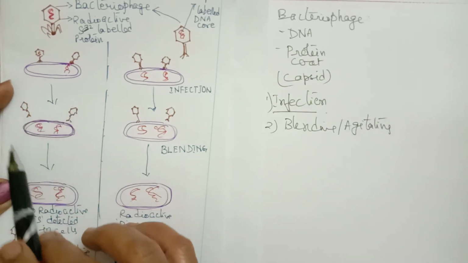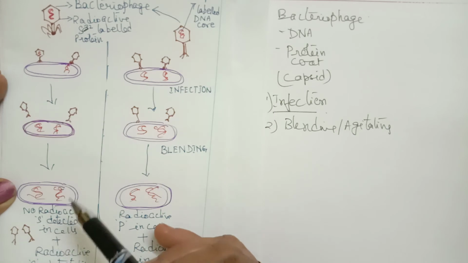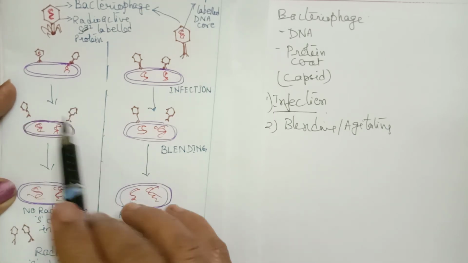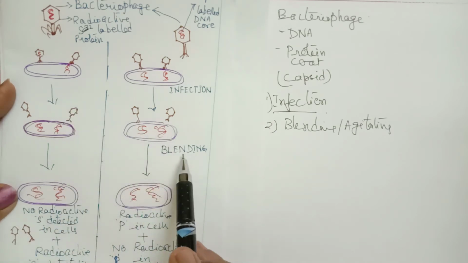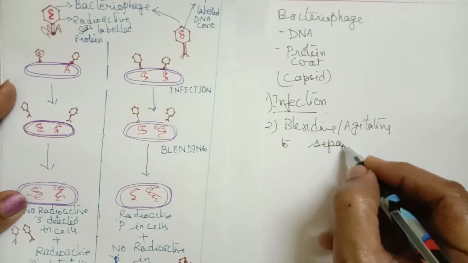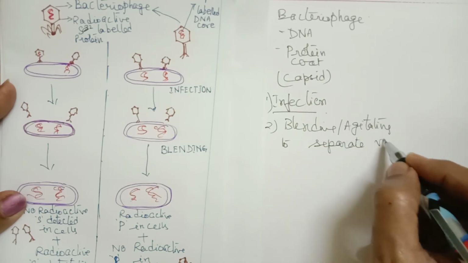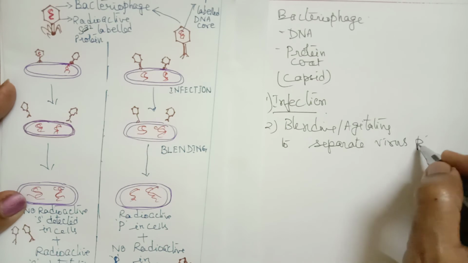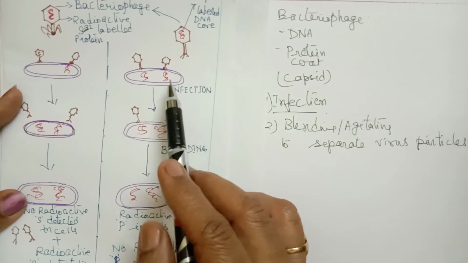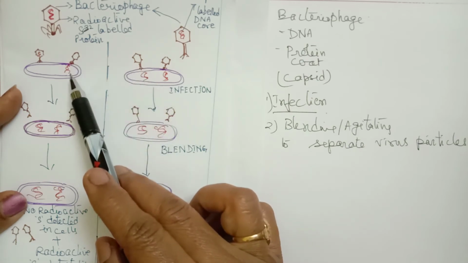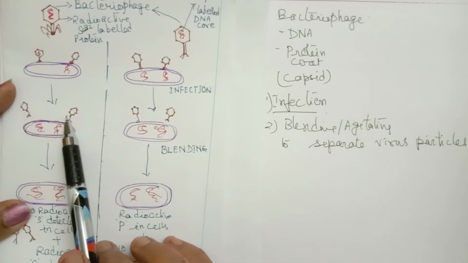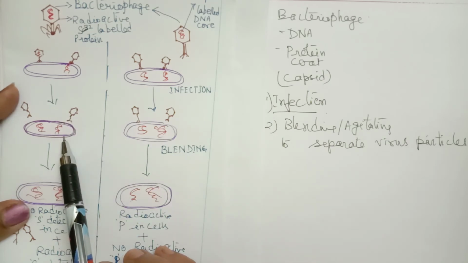Blending means the cells are put in a blender or mixer so that the virus particles are separated. So in the first stage, infection, the DNA of the viruses enters the bacterial cell. In the second stage, blending is done to separate the bacteriophages from the bacterial cells.